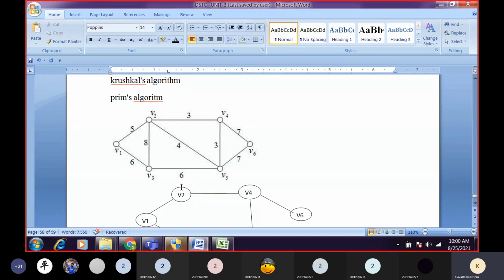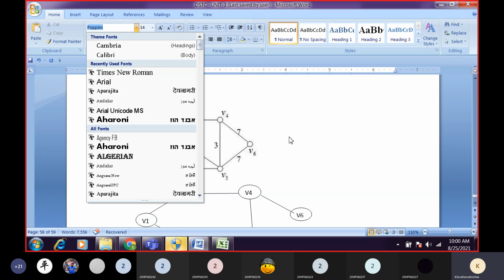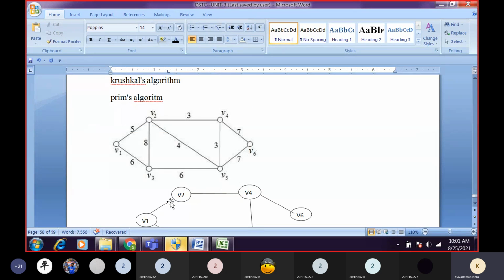So you can also understand how to adjust the font size, change the font, draw the circles, draw the lines, and attach text to our circle. So this is the way how you have to learn.